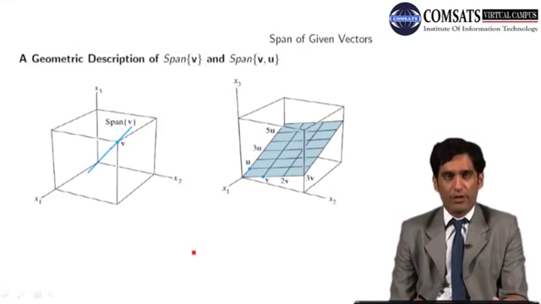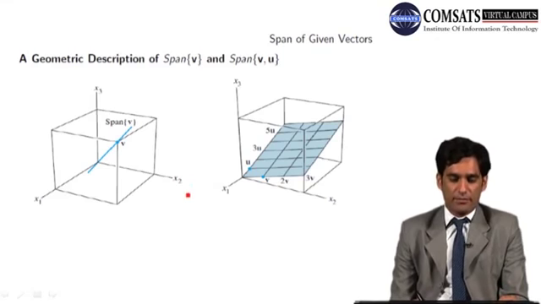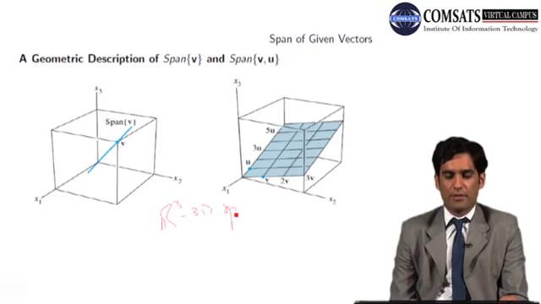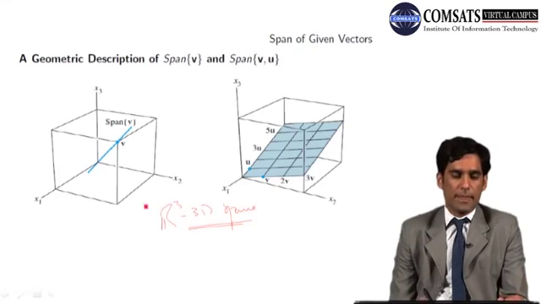Next slide पे देखते हैं कि what is the geometric description of the span of a single vector v in R3 and span of two vectors of R3. R3 आपको बताया कि 3 dimensional space है. R3 जैसे कि हम इस स्लाइड में देख रहे हैं, R3 जो है वो आपका 3D space है. The space in which we are living, 3-dimensional space. In fact, we have one more time dimension, and theory of relativity of Einstein says that we are living in 4-dimensional space.